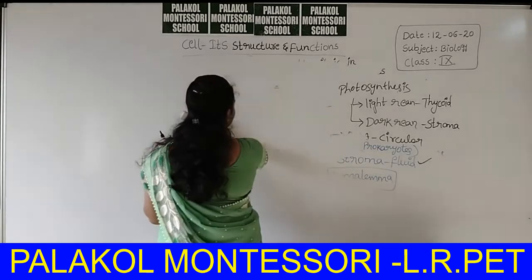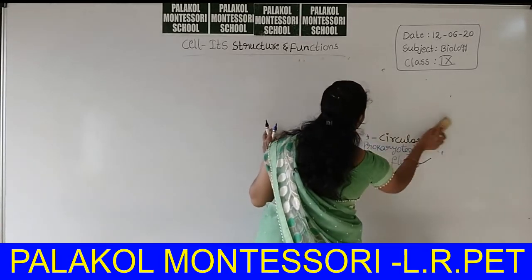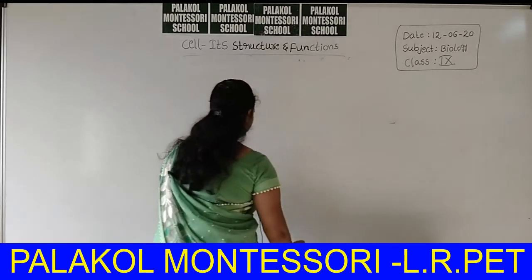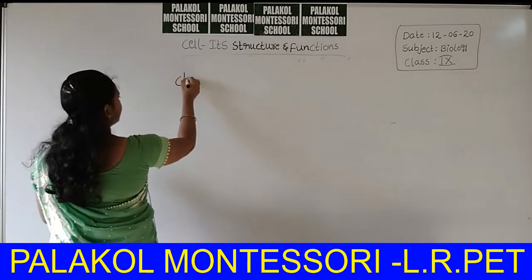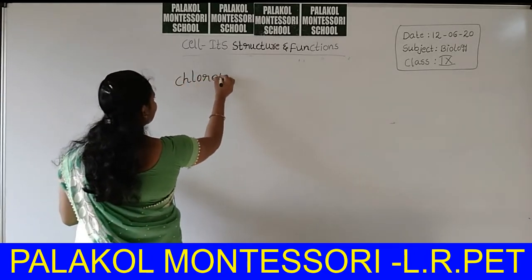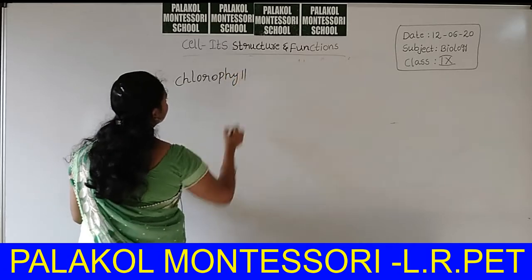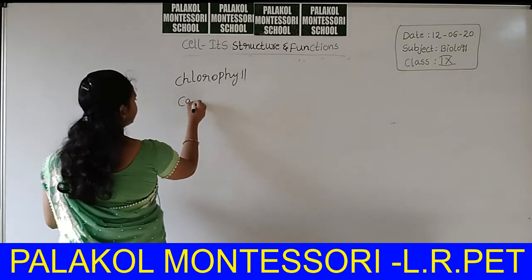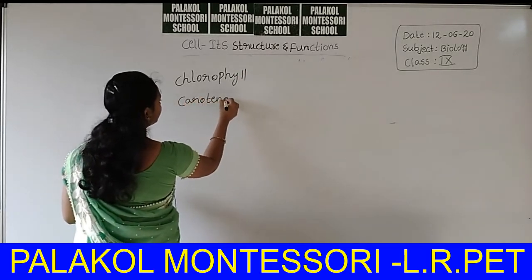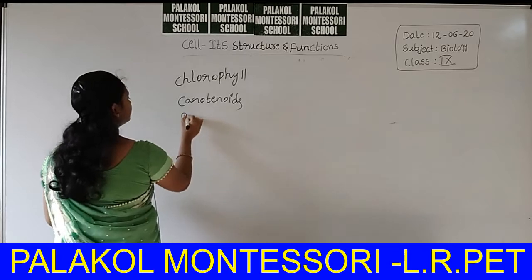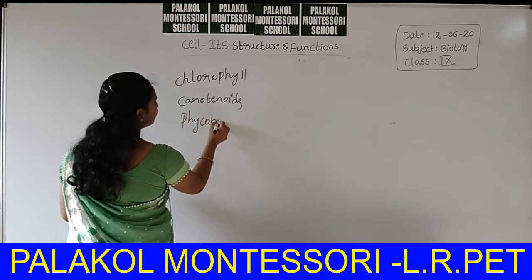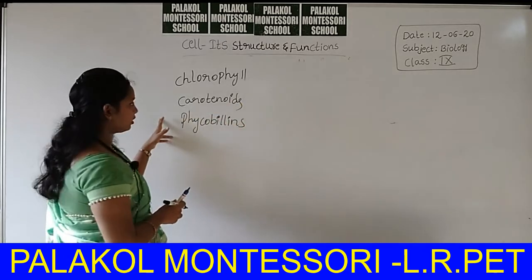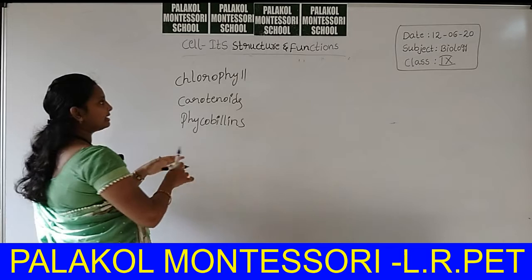Then, the chloroplast has pigments. Do you know which types of pigments are present in chloroplast? I think you know only chlorophyll. Along with this chlorophyll, carotenoids and phycobilins are also present in the chloroplast.